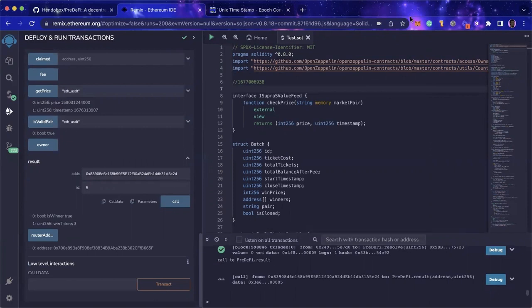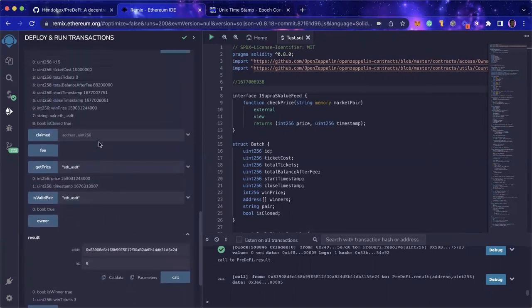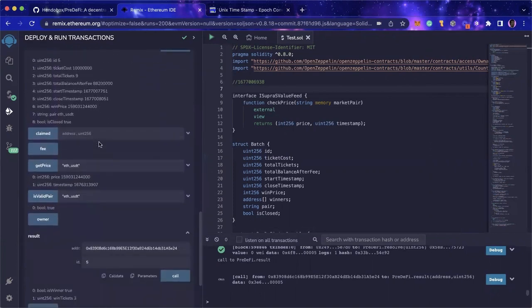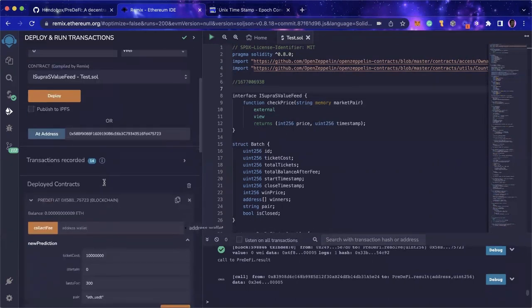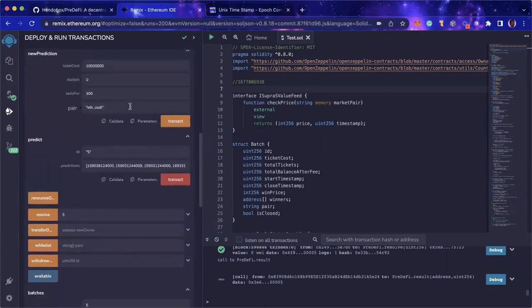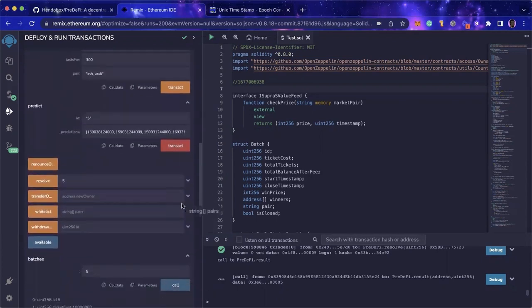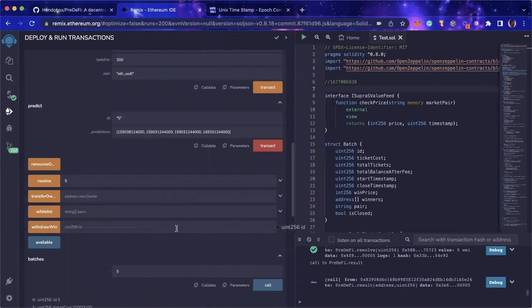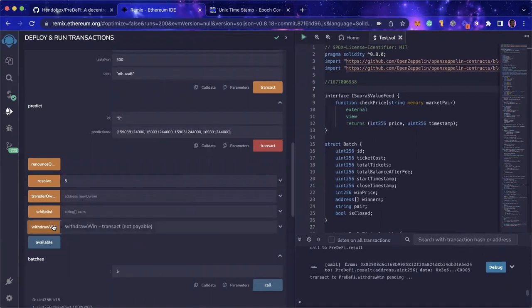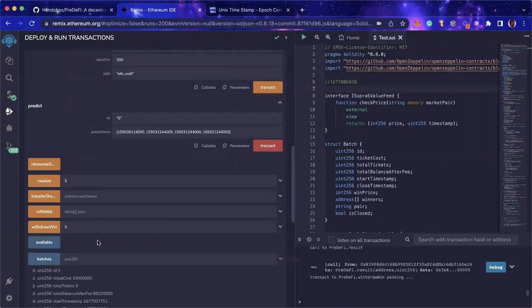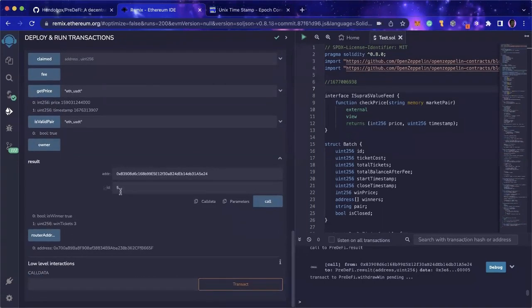And then I'm also going to check for the second guy. But before I do that, let me also claim the win. There's a method called withdraw win. So I'm going to try to withdraw the win from round 5 for this user who's a winner. And as you can see, I'm able to withdraw my win. Just waiting to see the notes. Okay, so withdraw win. The win is being withdrawn.